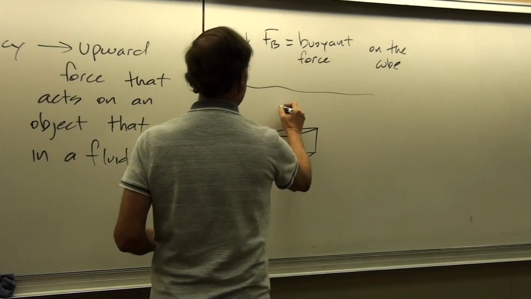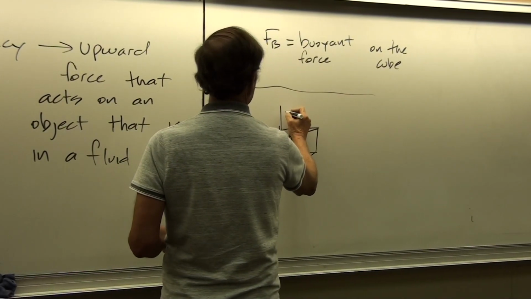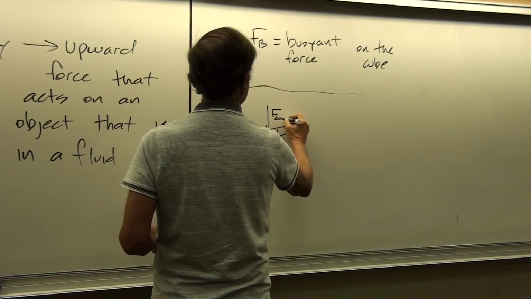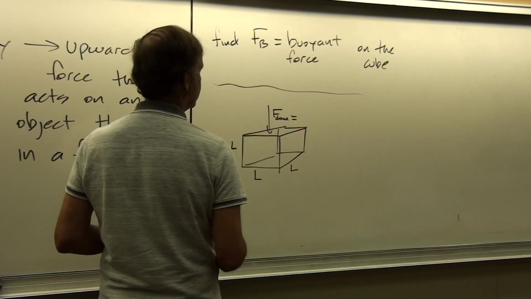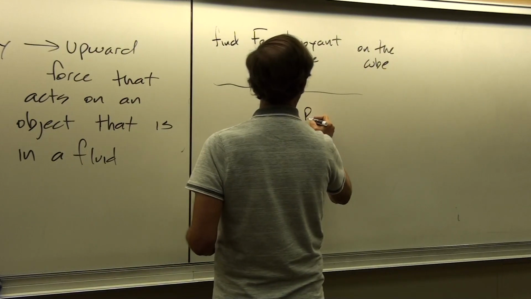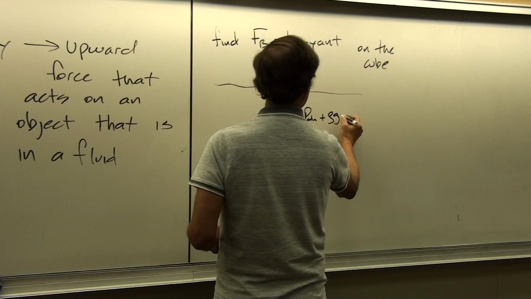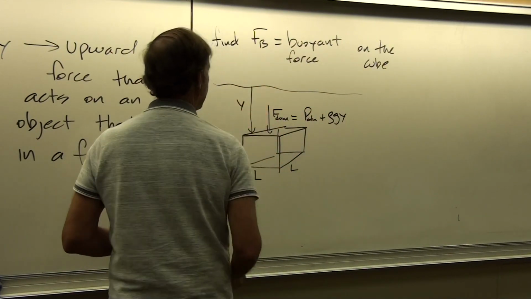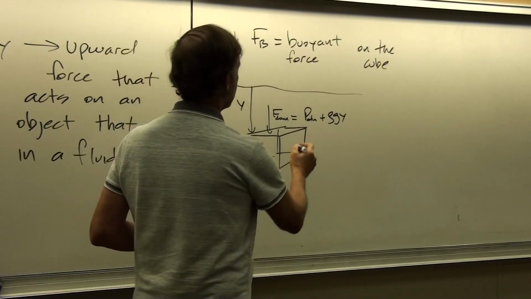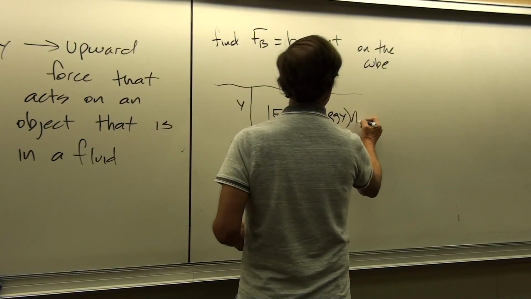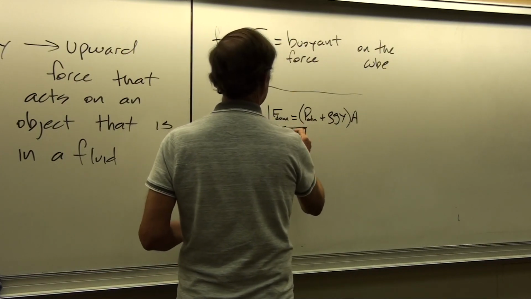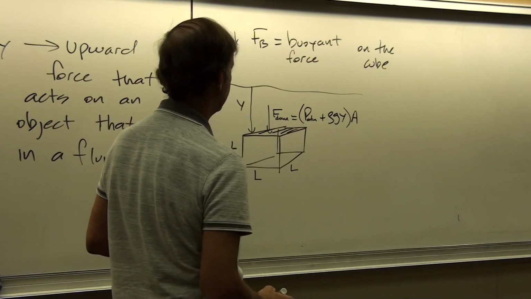So we're going to have a force from above. That force from above, I'll call it F down here, is going to be equal to the total pressure, which is P atmosphere plus rho g y. Let's say the top of the cube is a distance y beneath the surface. Okay, so this would be multiplied by the area, A. And the area here would be the area of that top face, which would be L squared.